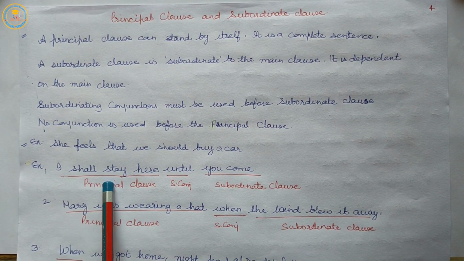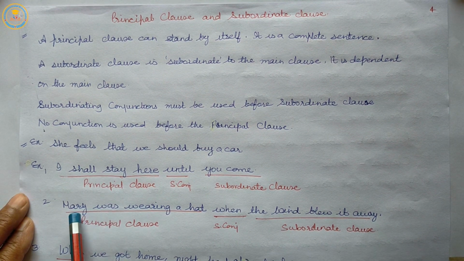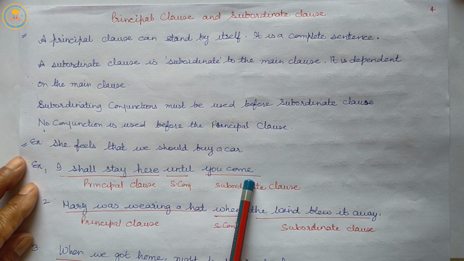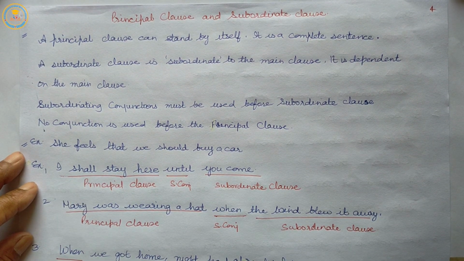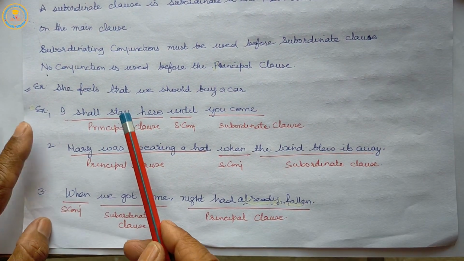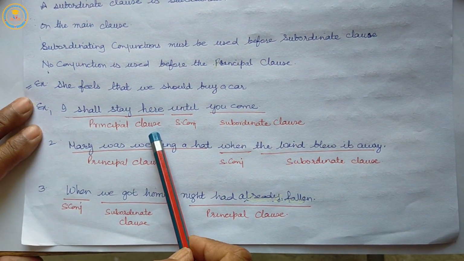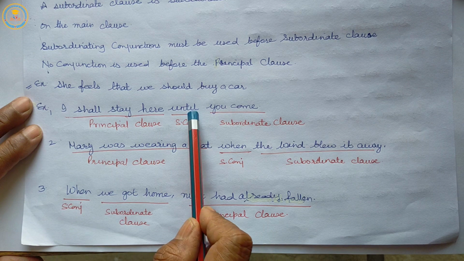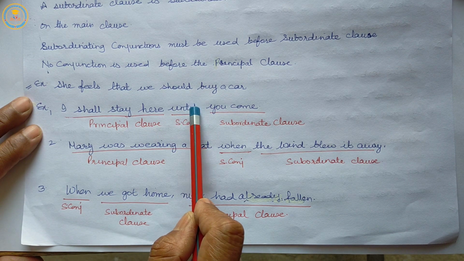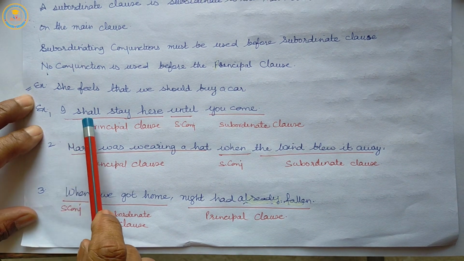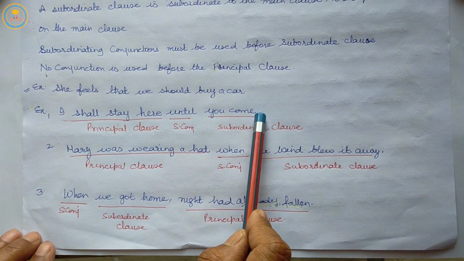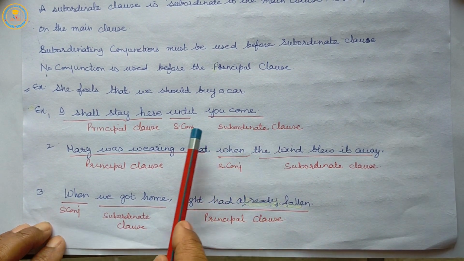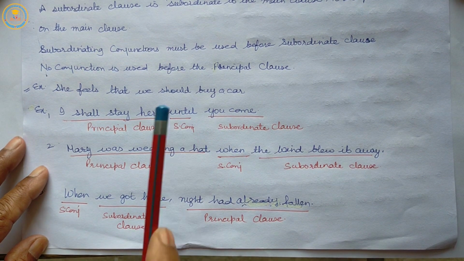Example: I shall stay here until you come. So the principal clause is a complete sentence, I shall stay here, the subordinating conjunction is until, and the subordinate clause is you come. I shall stay here, principal clause; you come, subordinate clause; and the subordinating conjunction is until.